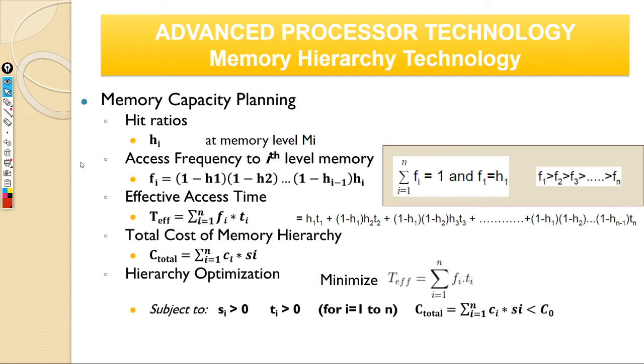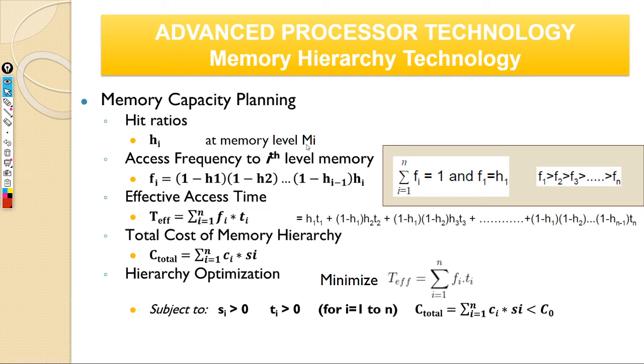All right, this is the most important slide. We come to hit ratios in your memory. When you say hit ratio, it means the probability that when I request an element or data from my memory at level M(i), the ith level of memory, I will find it. I'm requesting some data at address hex 8004 or something.